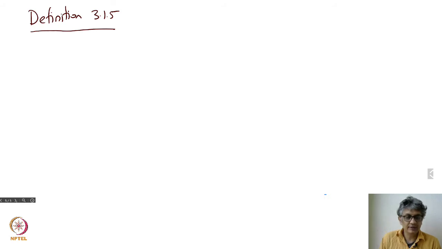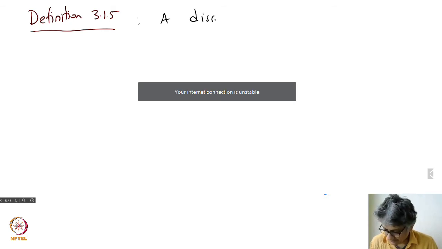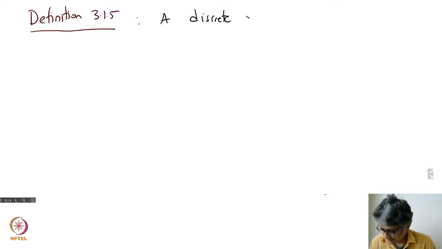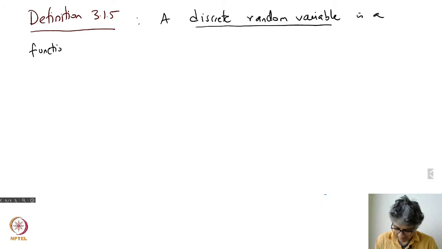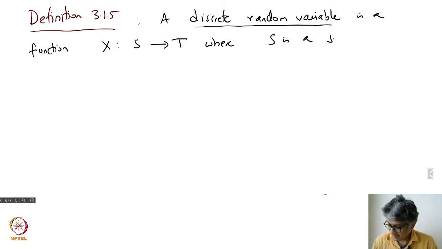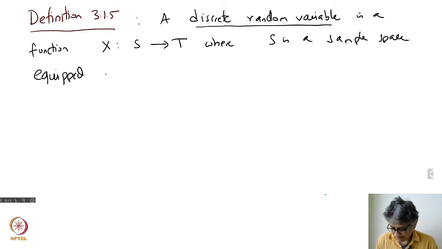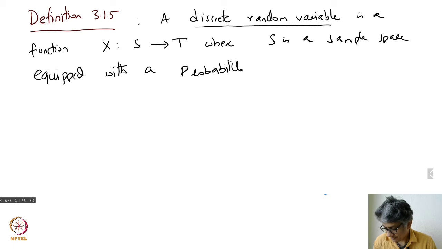We will say a discrete random variable is a function X from S to T, where S is a sample space equipped with a probability P, and T is a countable space.